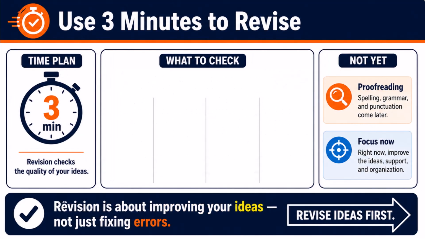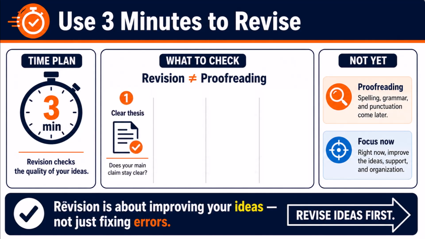Now, you have 3 minutes to revise. Remember, revision isn't the same as proofreading. During revision, you're checking the quality of your ideas. Begin by reading only your thesis statement and the first sentence of each body paragraph. Ask yourself, do they match? If your thesis promises 3 reasons, your body paragraphs should discuss those same 3 reasons in the same general order.